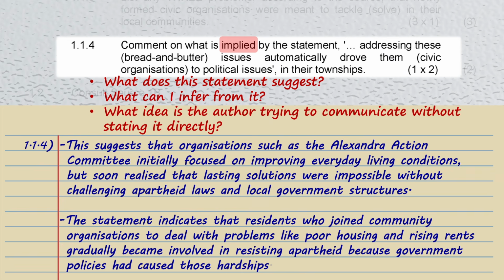So the hidden idea is that community problems and apartheid politics were closely connected. Since those problems came from apartheid government policies, anyone trying to solve them would eventually have to challenge the government itself. That is why the statement implies that community action naturally developed into political resistance. Do not rewrite the statement. Think about the hidden meaning behind it.